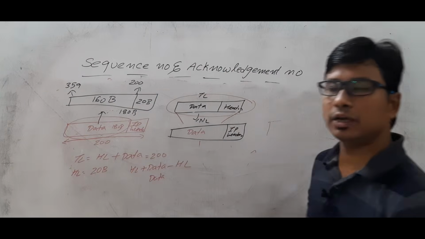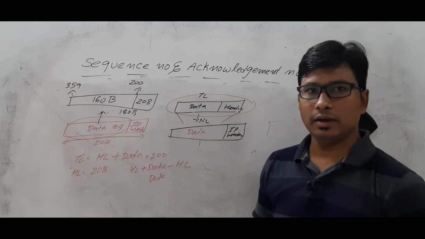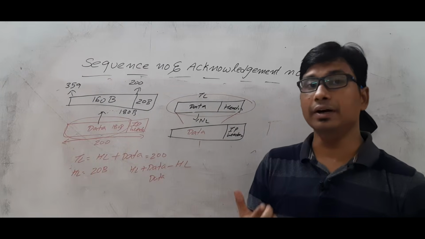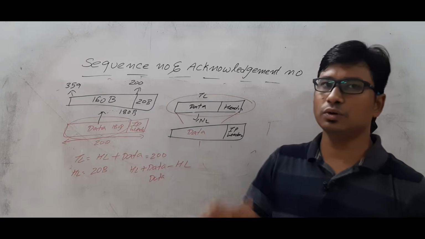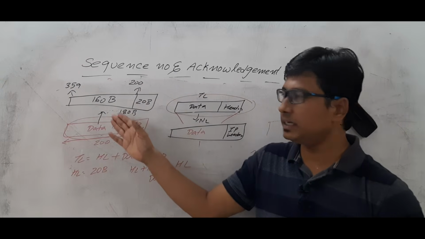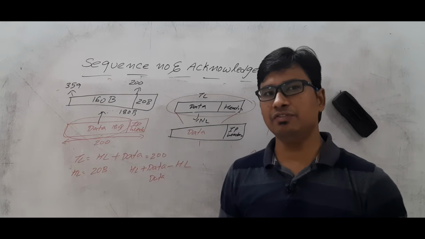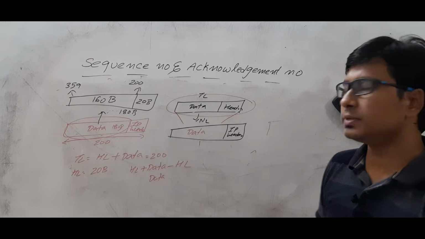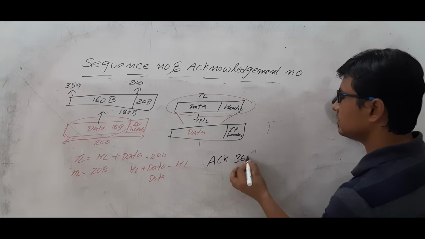So the receiver can understand that the last byte number is 359, because you are sending the sequence number as 200. The first byte is 200 and then you take 160 bytes, so the last byte is 359. So what acknowledgement will it send? It will send the acknowledgement as 360.